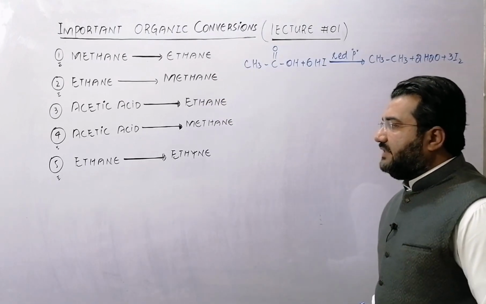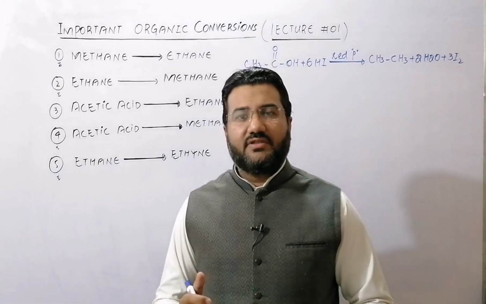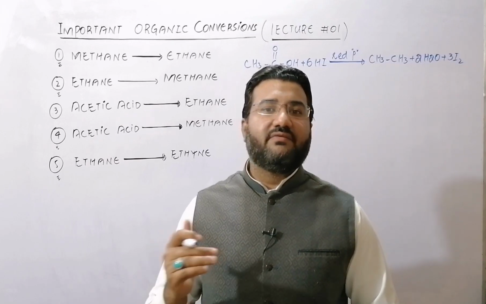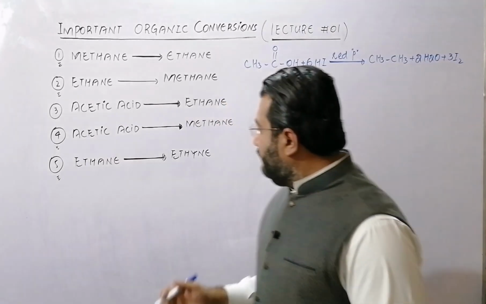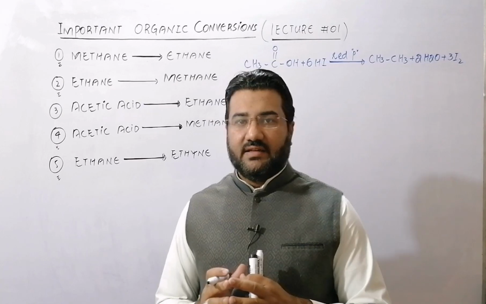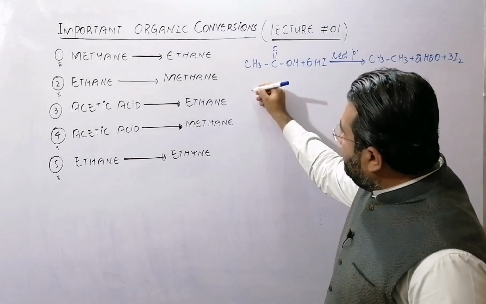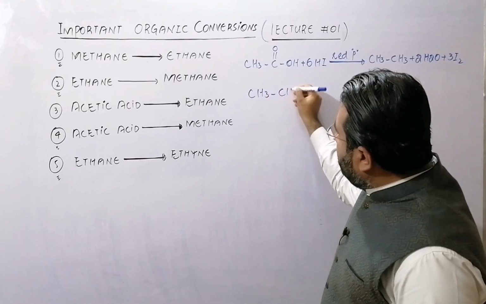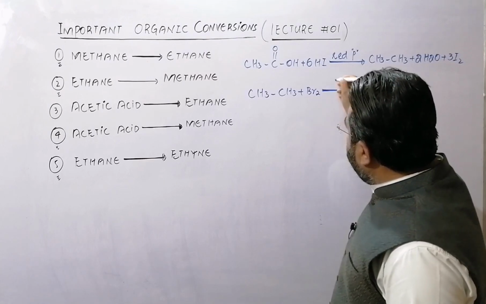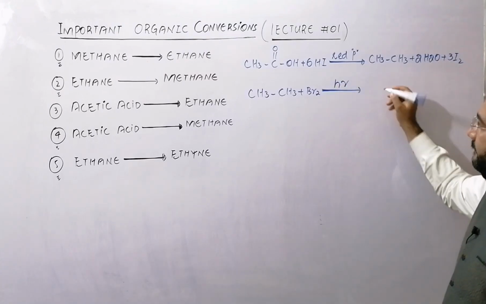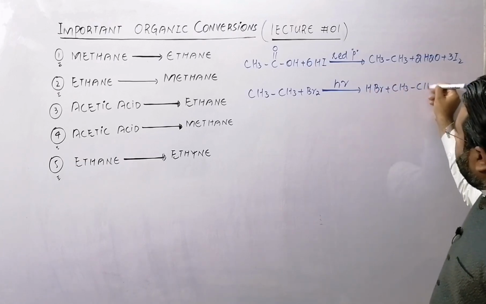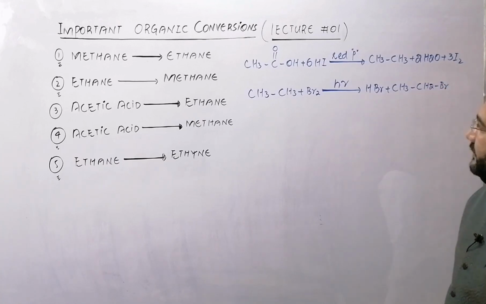Last is, how can you convert ethane to ethyne? Dear students, one of the methods of preparation of alkynes is dehydrohalogenation of the vicinal dihalides. So if you want to prepare ethyne, you will have to first prepare the vicinal dihalide. Now my dear students, in case of ethane, it will be brominated. In this reaction, ethane will be taken in excess quantity in the presence of light, HBr, and ethyl bromide is produced.